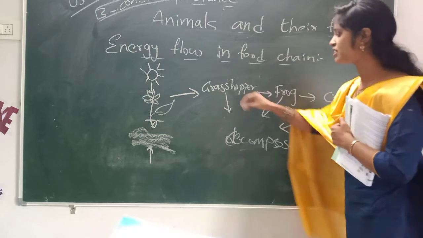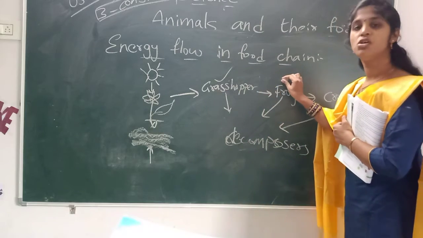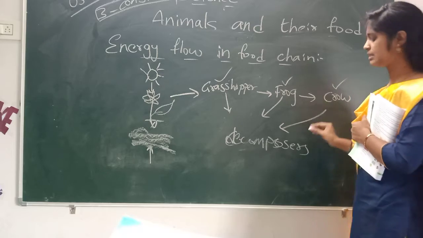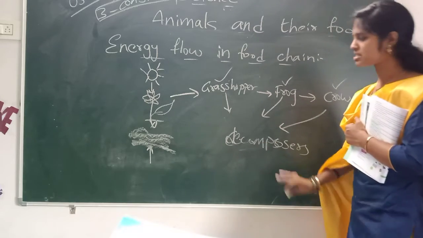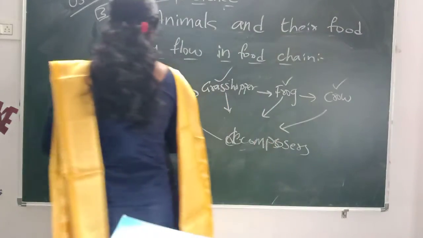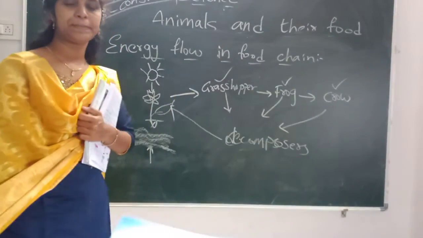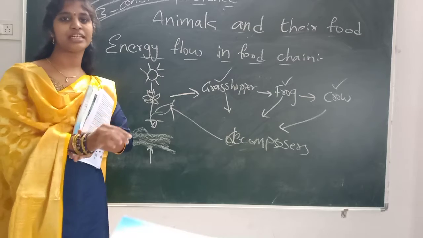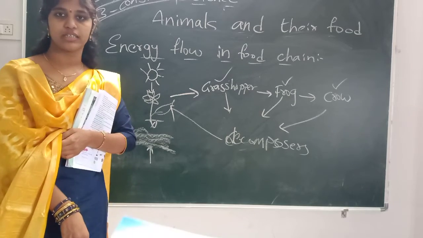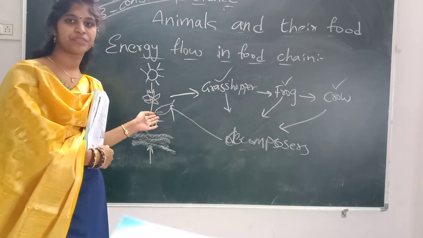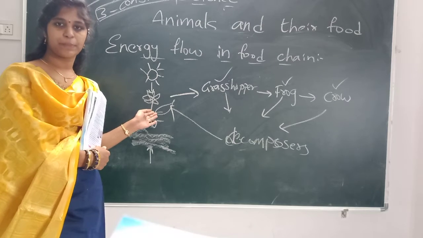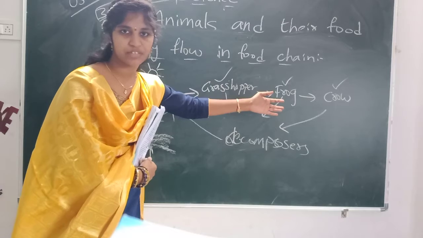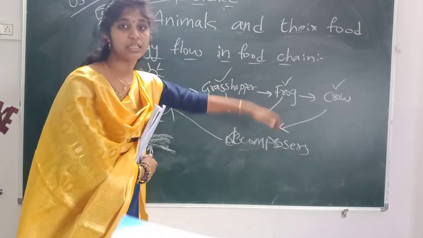So what happens after the grasshopper dies, after the frog dies, after the crow dies? These all become decomposers. This decomposition again gives energy to the plants. After the decomposing of a particular animal, it goes to the soil, and the soil again gives support to the plant. Again the plant will be eaten by the grasshopper, the grasshopper will be eaten by the frog, and the frog is eaten by the crow.